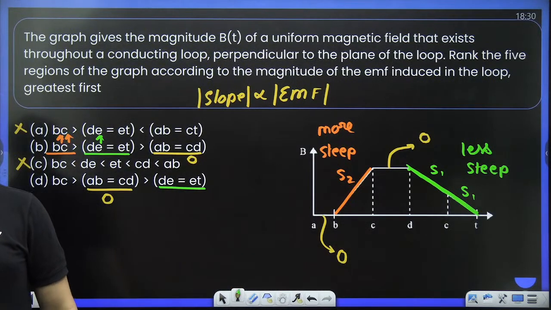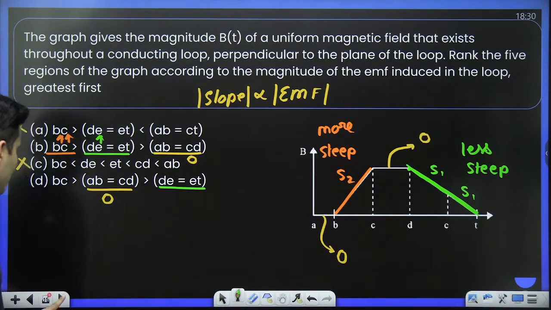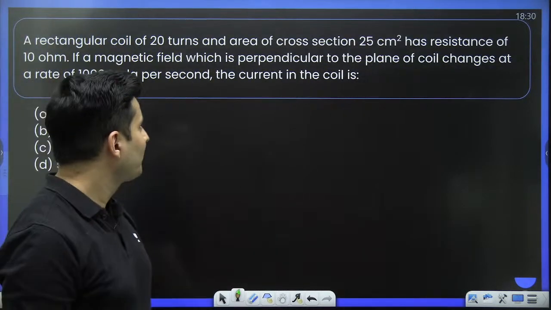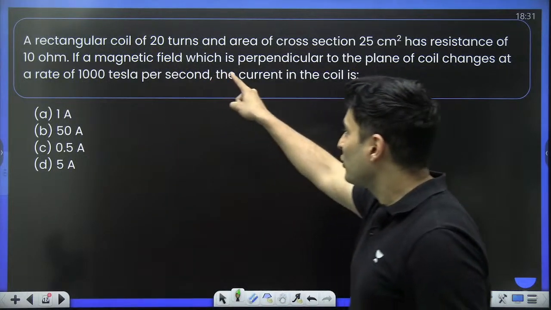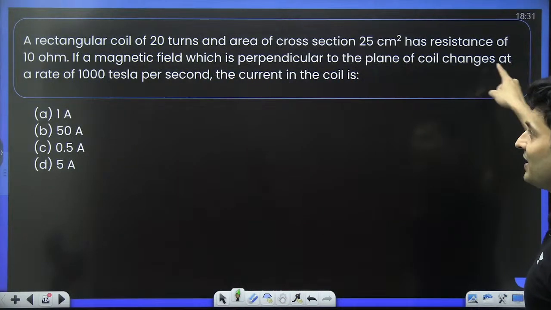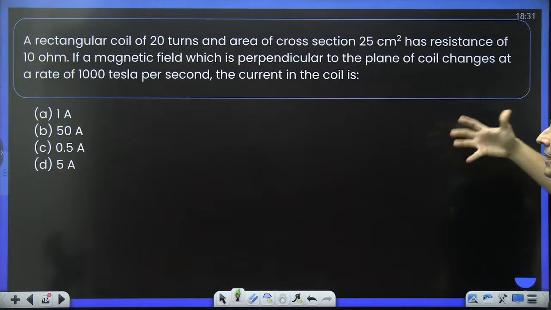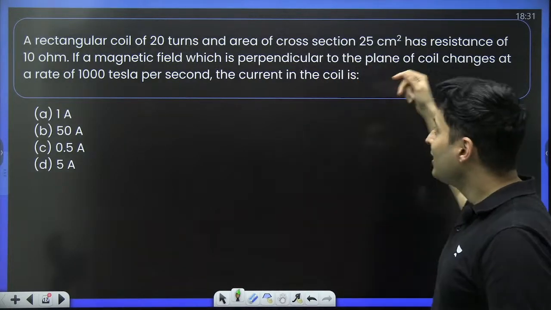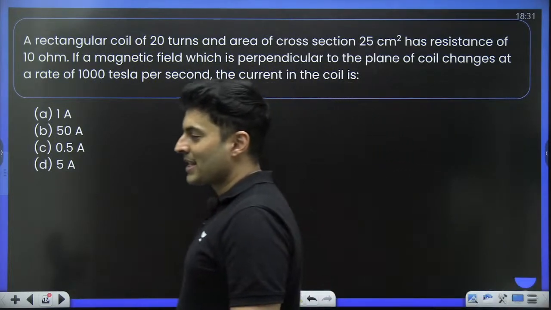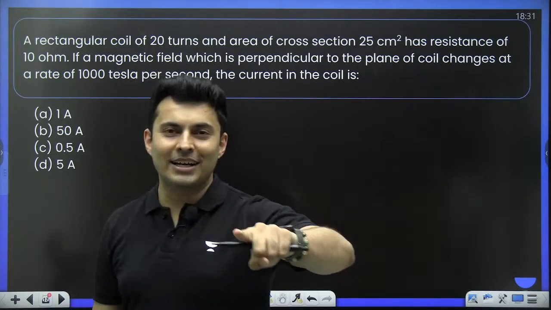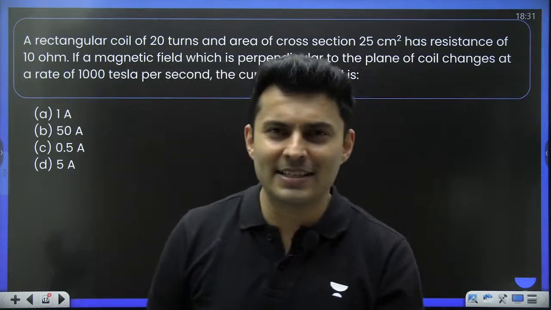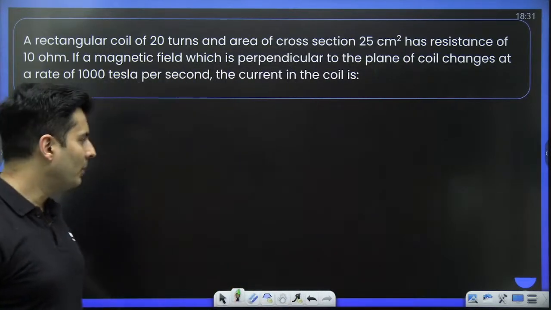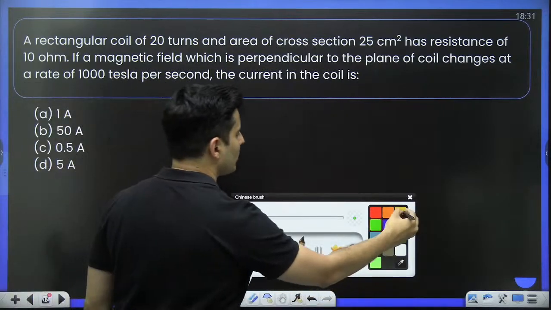Okay, moving on to the next question coming up on your screen. Here it is. A rectangular coil of so many turns, area so much, resistance is also given. The field changes at 1000 Tesla per second. Wow, crazy. Find the current in the coil. Remember I told you the logic to find the current. Current is EMF by resistance, Ohm's law basically. So first find EMF. Automatically you will come up with the current also.